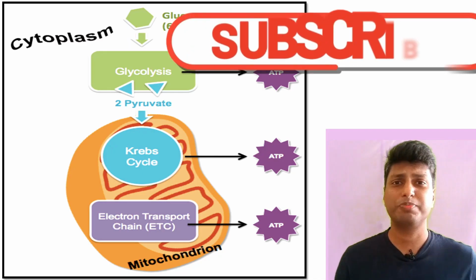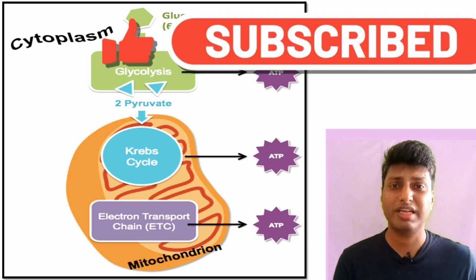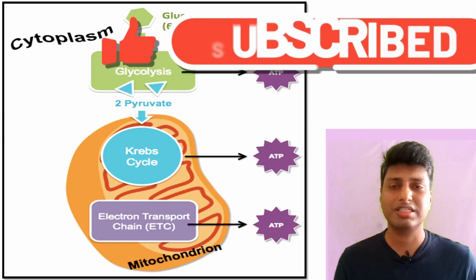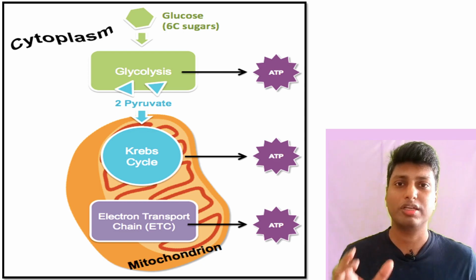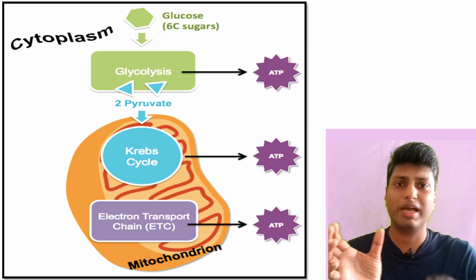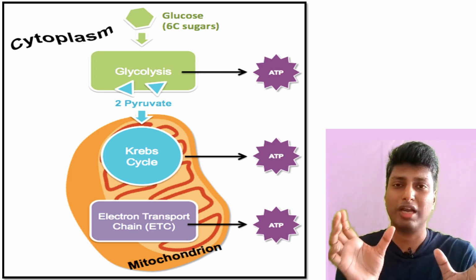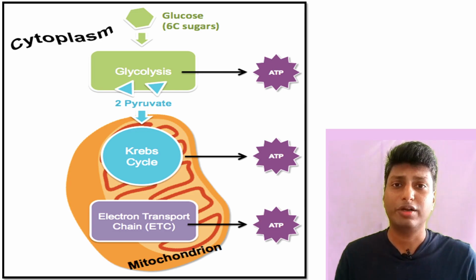Now dear students, before trying to understand the connection link between glycolysis and the TCA cycle, we need to understand what exactly glycolysis is. Whenever I talk about glycolysis, try and understand the word. Here the word glycolysis can be divided into 2 parts, that is glyco and lysis. What do we mean by glyco? Glyco means glucose and lysis means breakdown. So whenever we talk about glycolysis, essentially we are talking about the breakdown of the glucose molecule.